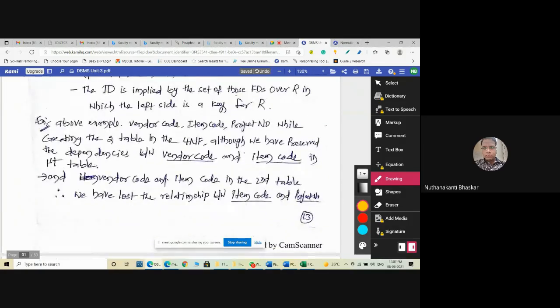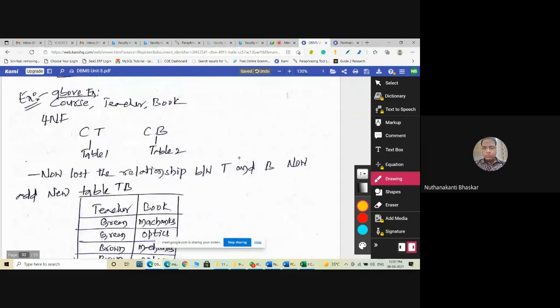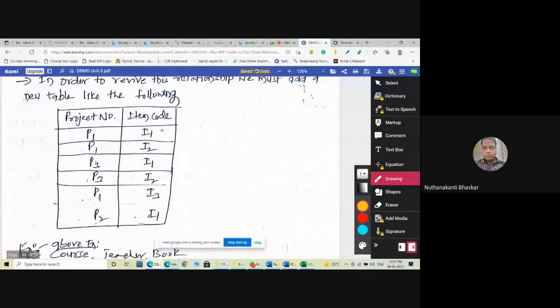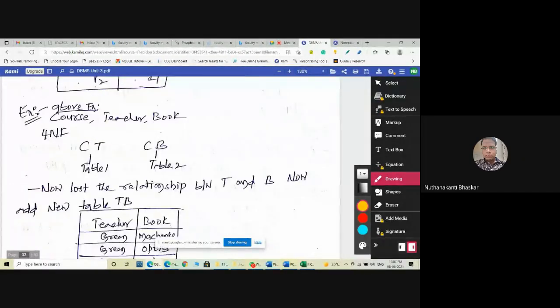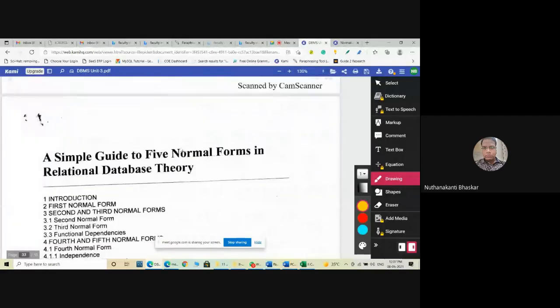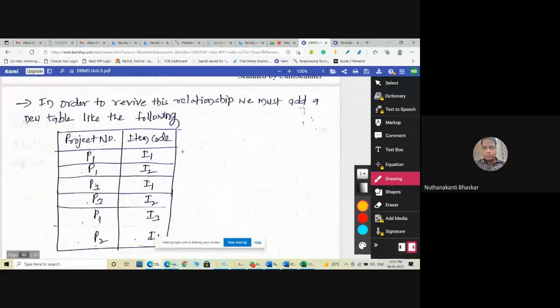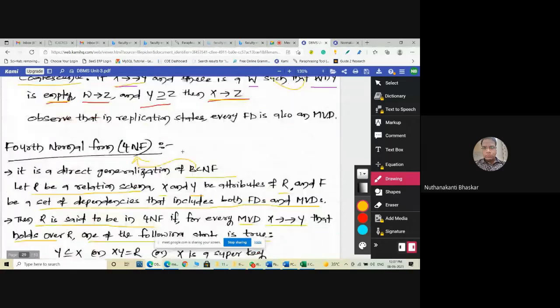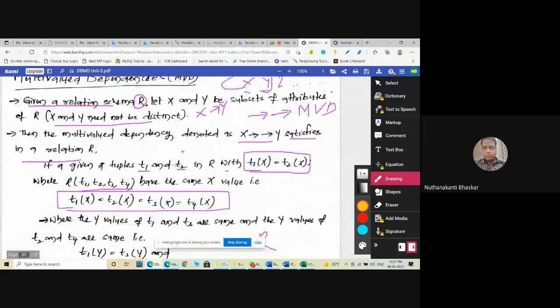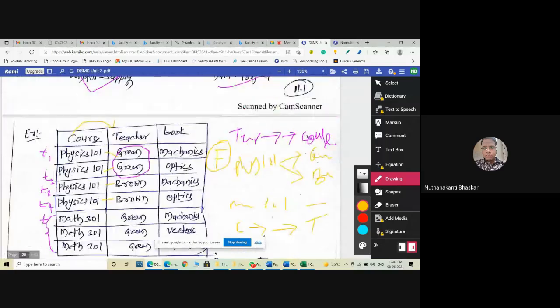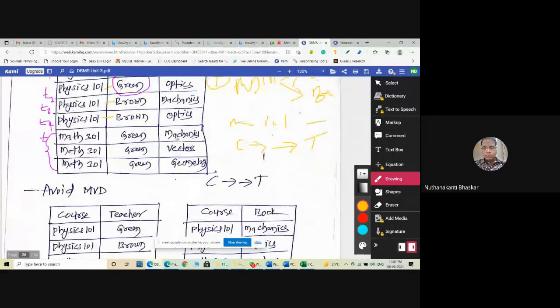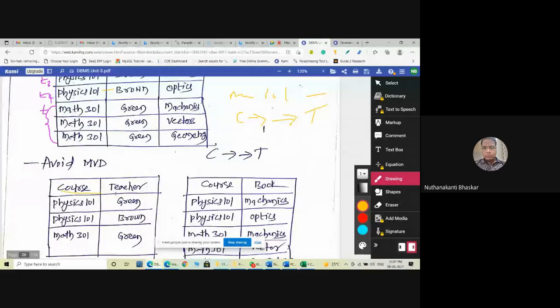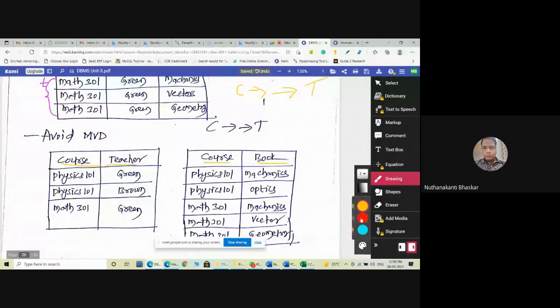Yes, sir. Yeah, the simple mechanism is here. Here the table is project number and item code. Now what happened? You must take teacher and book, because we need to take it from the above example. Where is the example? Yeah, we applied only the fourth normal form. What did we apply in fourth normal form? Course, teacher, book: we applied fourth normal form and decomposed. Course-teacher is one relation and course-book is one relation. Yes or no? After fourth normal form, I am telling you here.